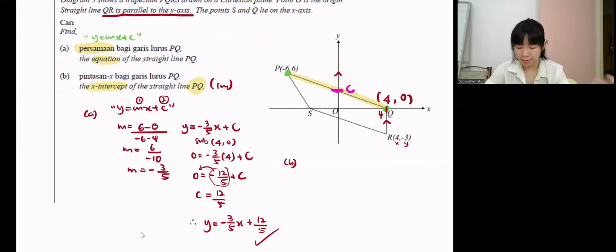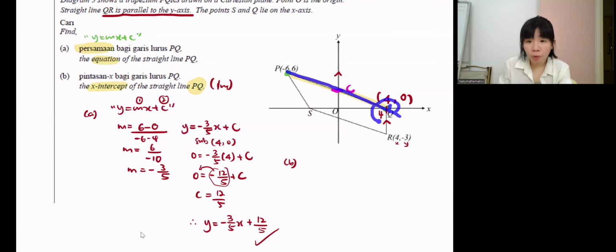Can you tell the answer? Is it given? Check and see, this line touches the x-axis at 4, isn't it? So 4 is actually the x-intercept, pintasan x. So this one needs no working. The x-intercept is just 4. Done.